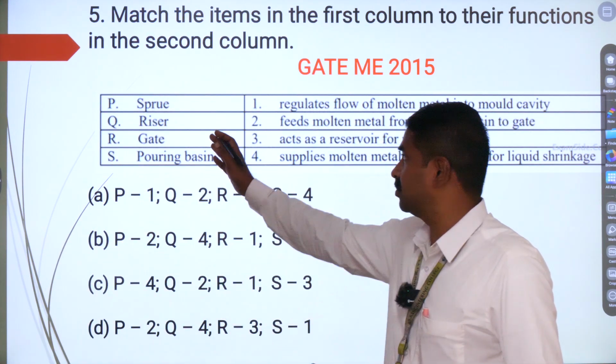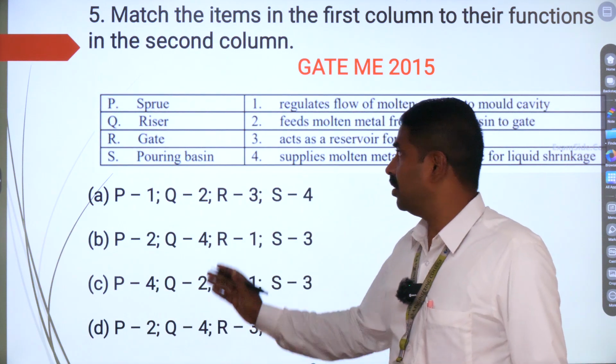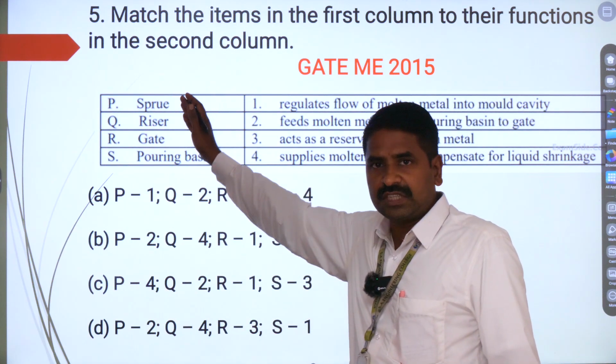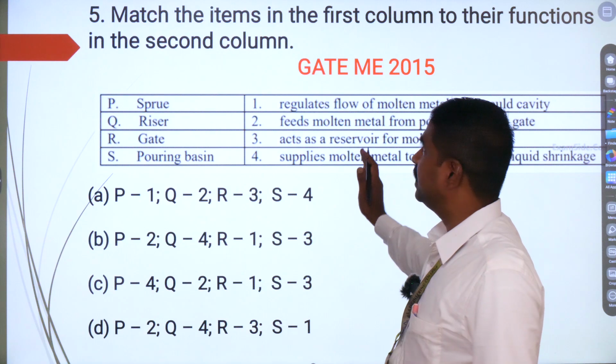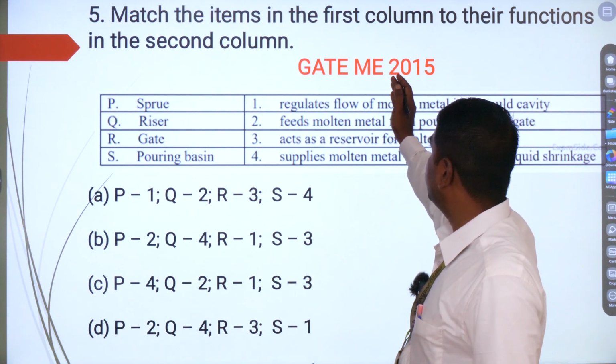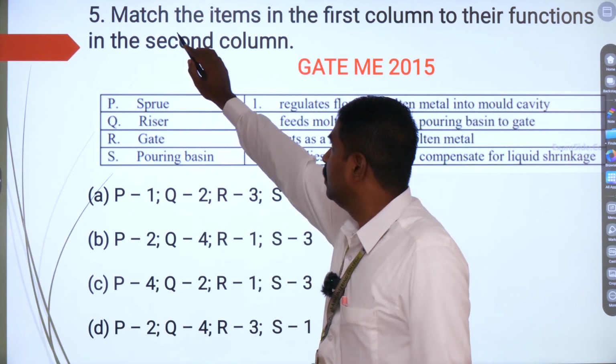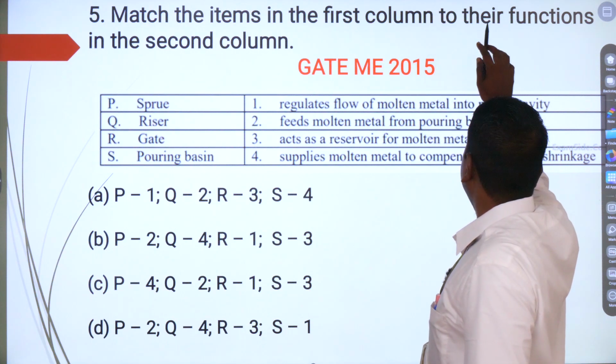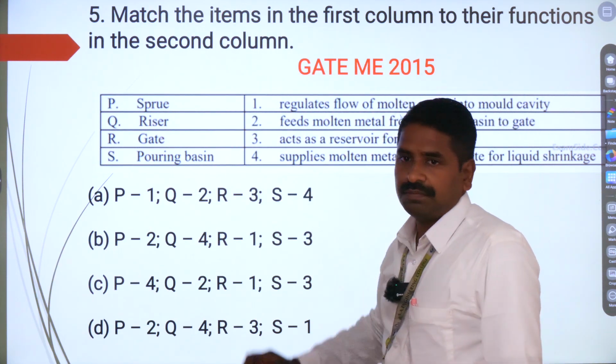You can see over here again it is going to be the match the column. So you are going to have two columns. Here you are going to have various parts of the mold and here you are going to have their functions. It has been asked in the year GATE 2015. Now match the items in the first column to their functions in the second column.